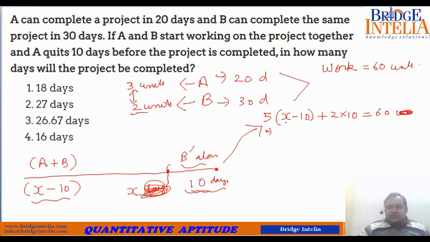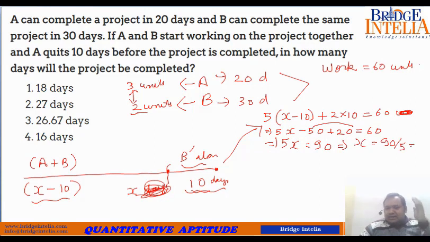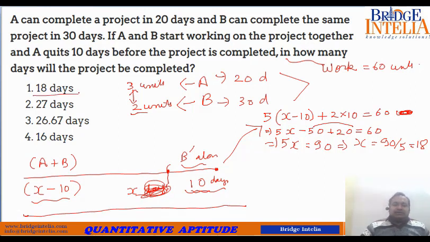So let's find out the value of X. So 5X minus 50 plus 20 is equal to 60. So 5X minus 50 plus 20 minus 30, so 5X is equal to, if you switch sides, 90. So from here X comes out to be 18. So 90 by 5, 18. The question is, in how many days will the project be completed? So we have to find the value of X, total days. So 18.